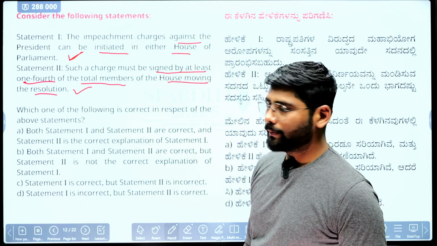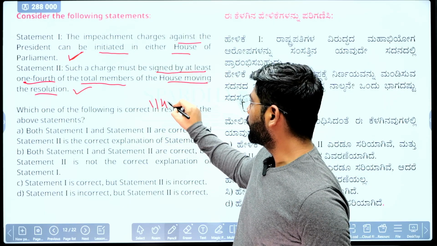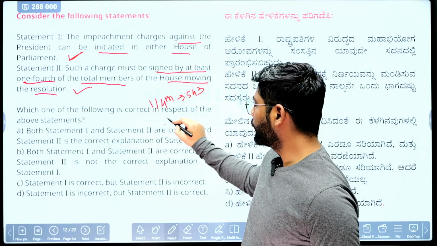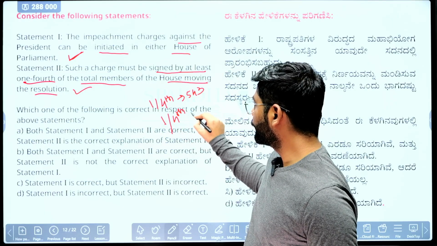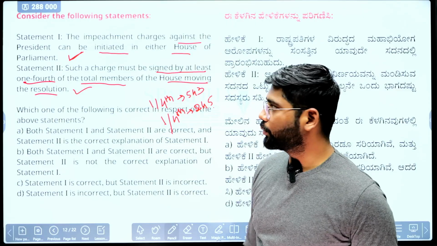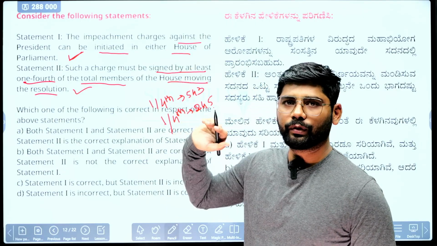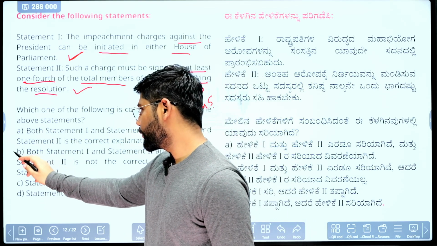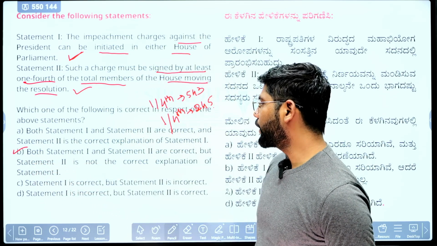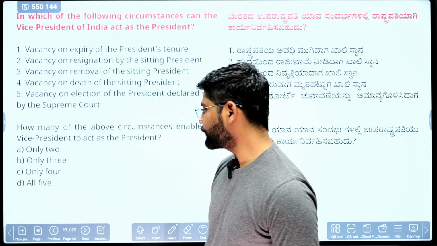If it is initiated in Lok Sabha, how much is 1/4 of 543? If initiated in Rajya Sabha, then 1/4 of 245. These members must sign initially to pass the resolution. Okay, so both statements are correct, but there is no linkage between the two statements. So the correct option is B, that statement 1 and statement 2 are correct, but statement 2 is not the correct explanation of statement 1.